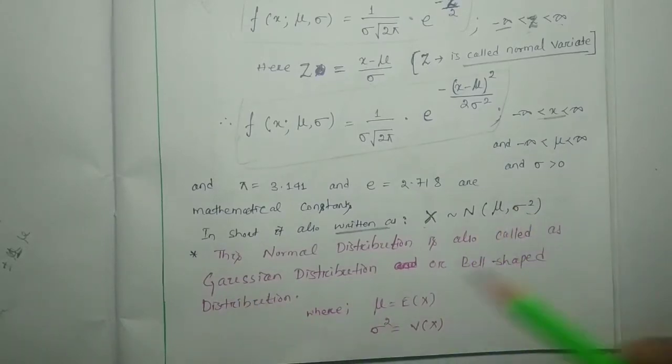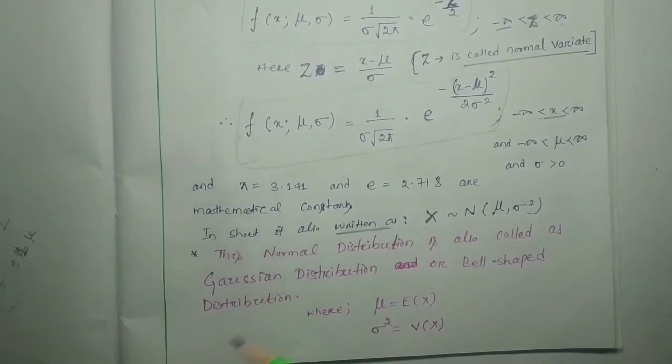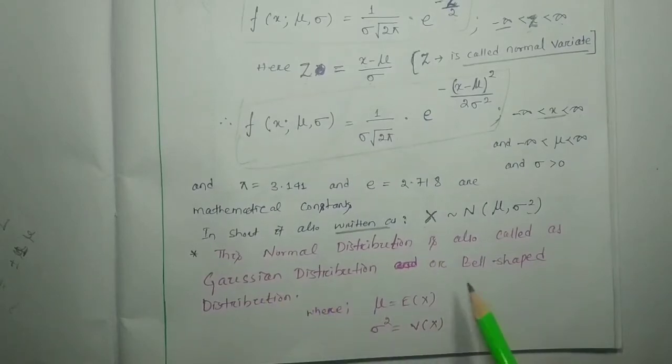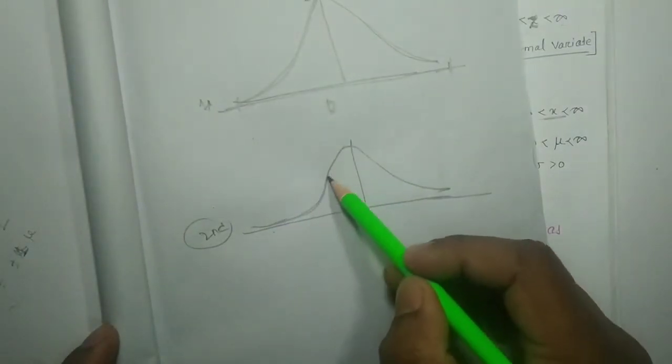This normal distribution is also called the Gaussian distribution, because Gauss, another mathematician, published some papers using the normal distribution. As per his name, this is also called the Gaussian distribution or bell shaped distribution, because the normal distribution will be like this.